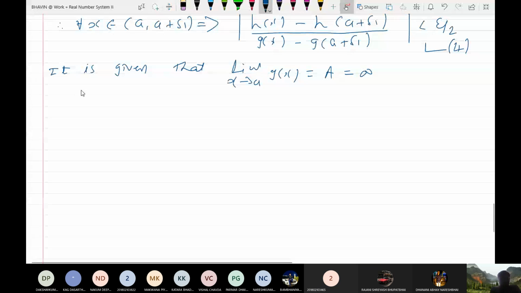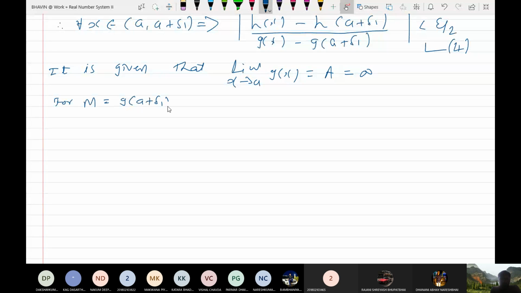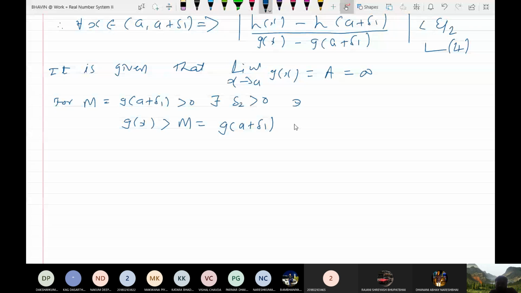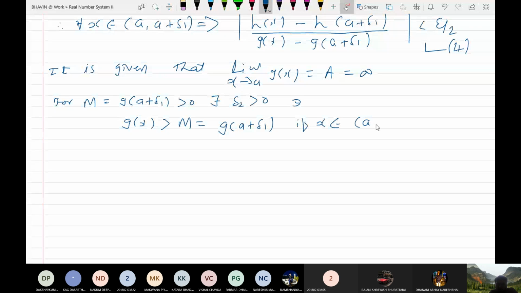Yes, sir. Okay, since this limit is infinity, for m equal to g(a plus delta 1) greater than 0, there exists delta 2 greater than 0 such that g(x) is greater than m equal to g(a plus delta 1) if x belongs to a to a plus delta 2. So I have found another delta.